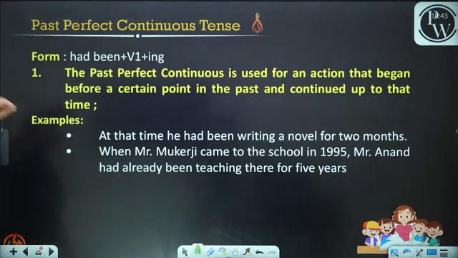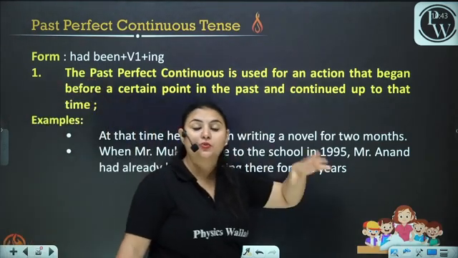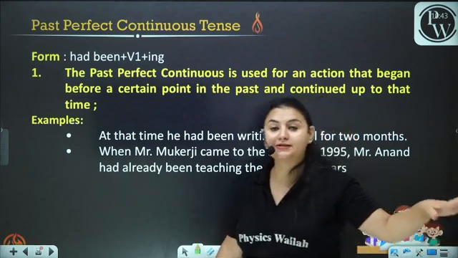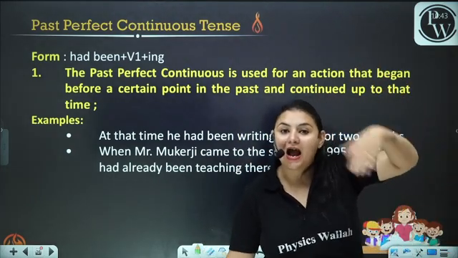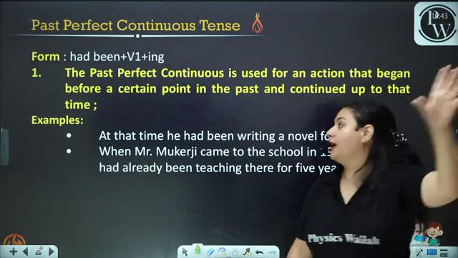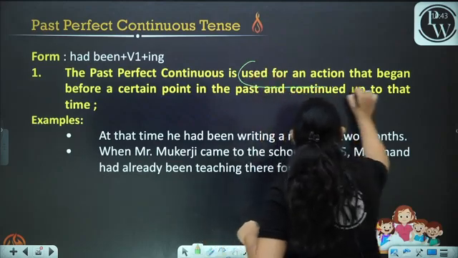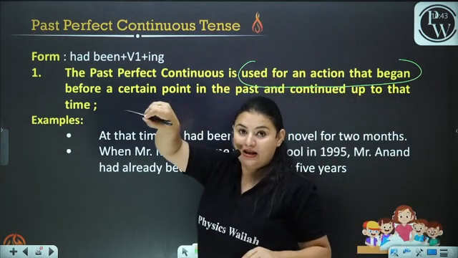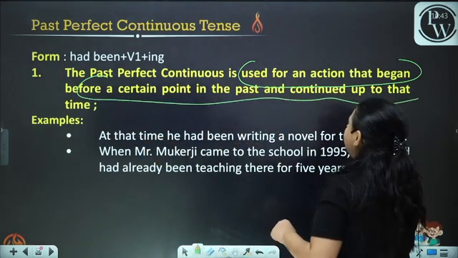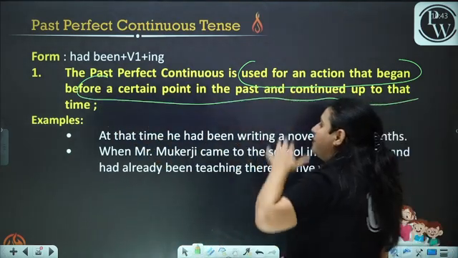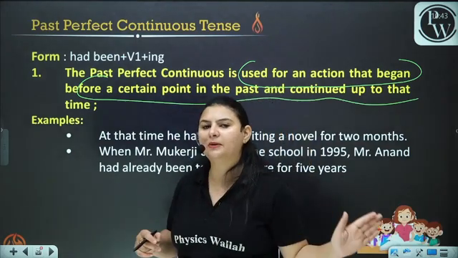Now the past perfect continuous form, the past perfect continuous tense. The action had already happened when the action was going on. The past perfect continuous is used for an action that began before a certain point in the past and continued up to that time. This can be a little bit tricky.